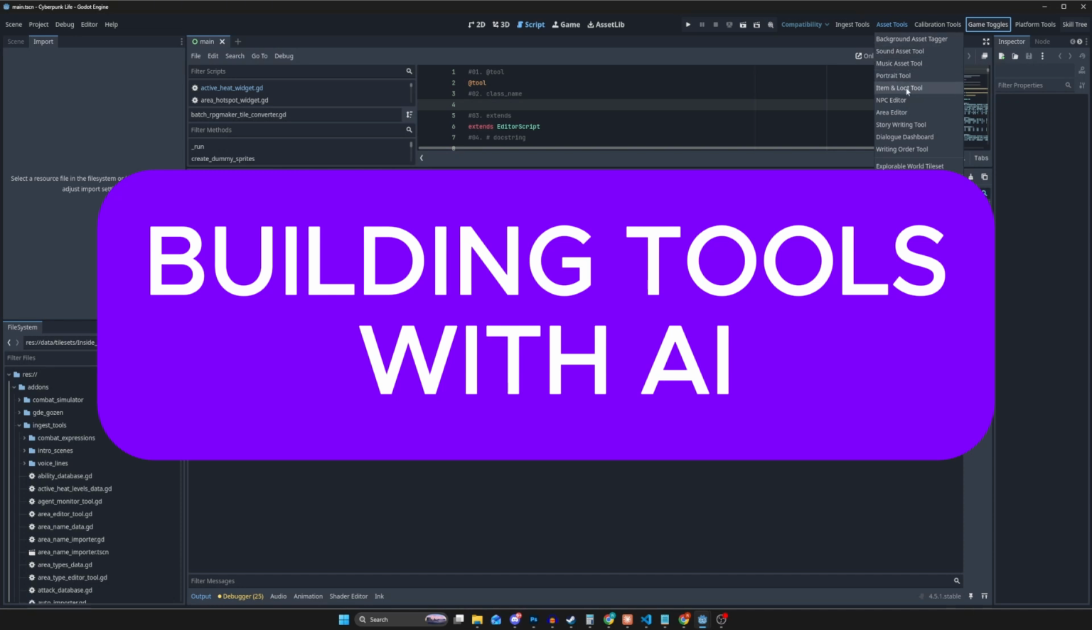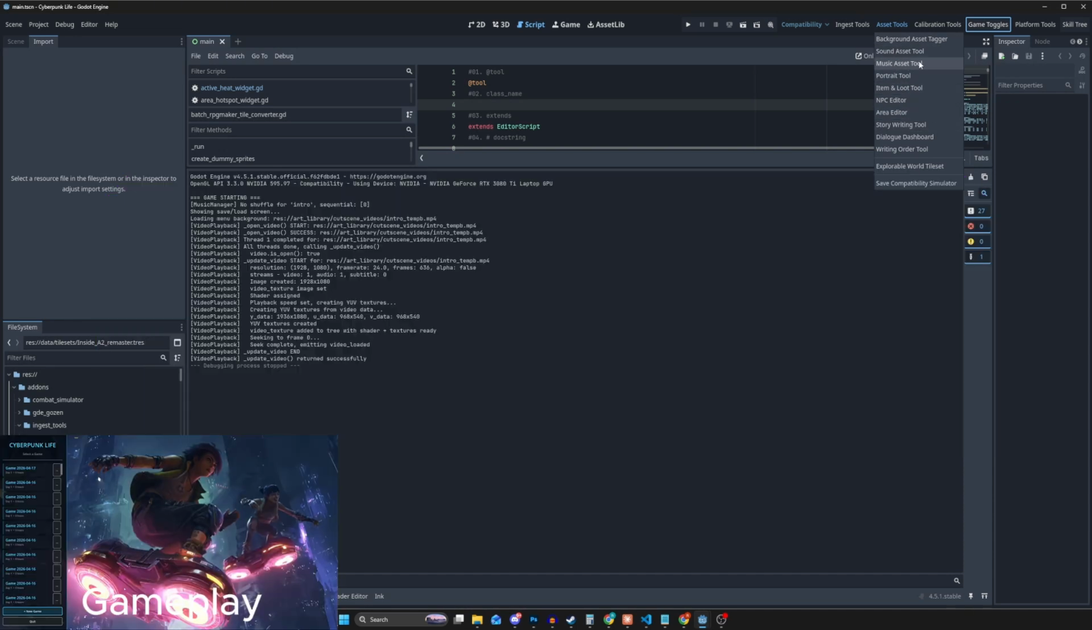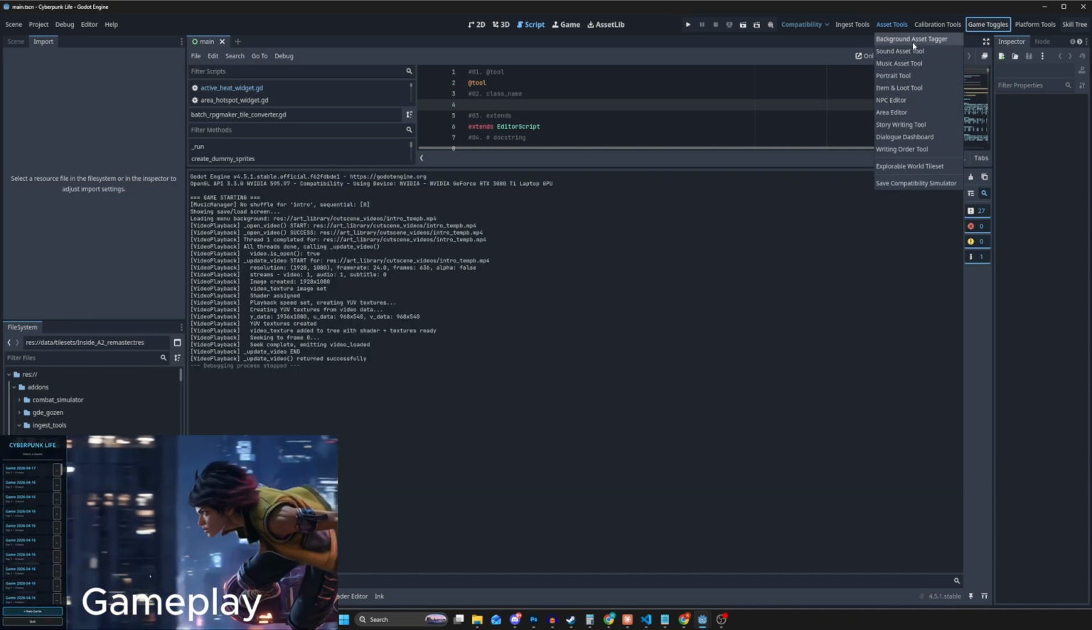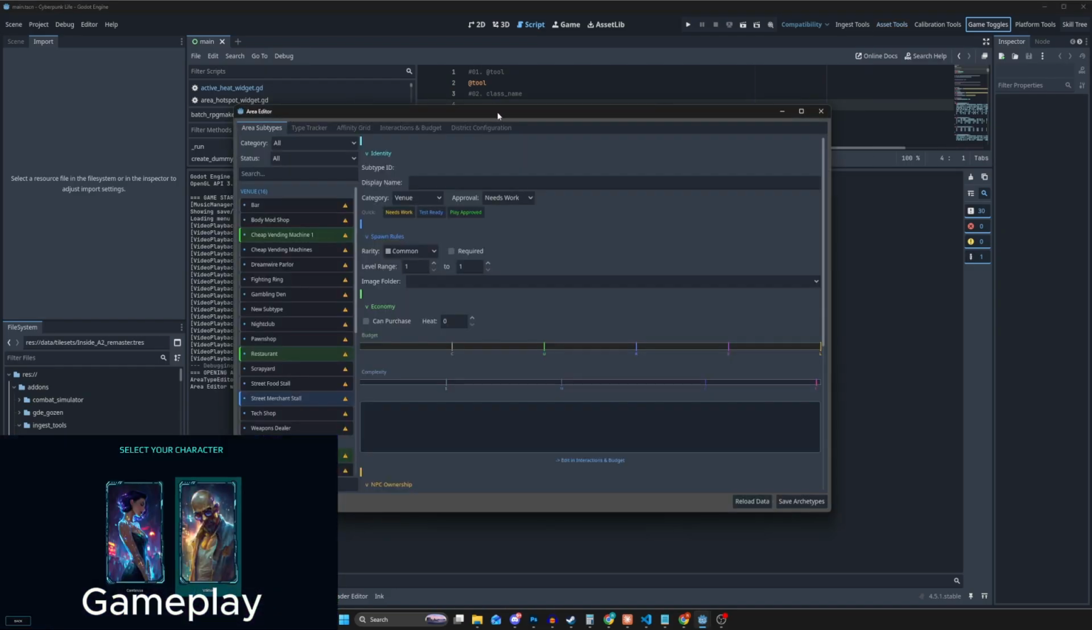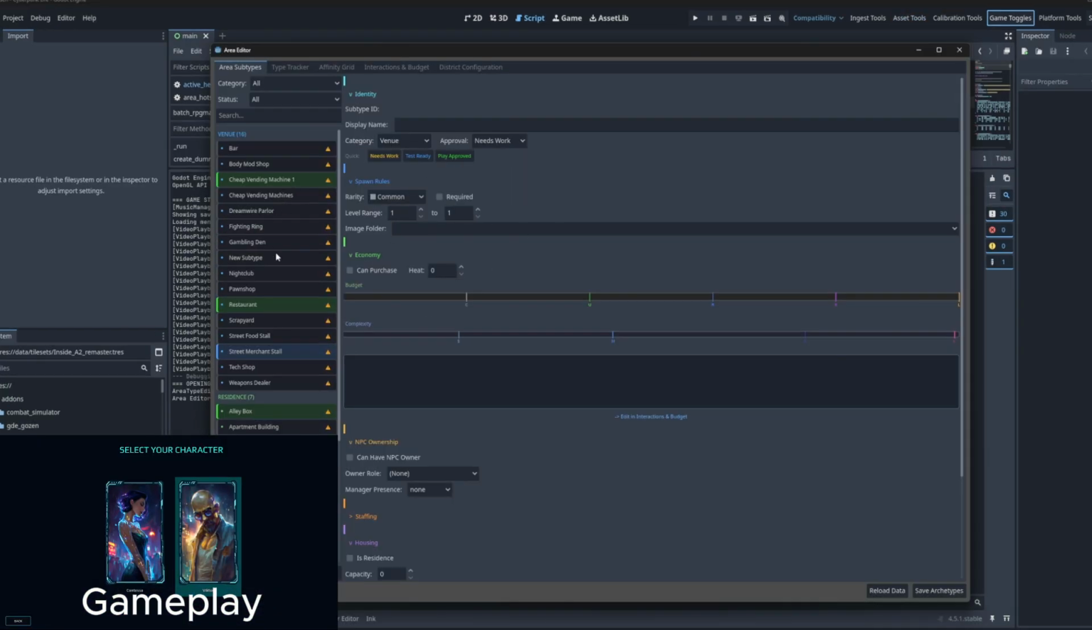I'm going to show you some of the tools that I've been building in the Godot game engine that I had Claude Code vibe code for me. Again, I've not programmed any of these things. This is 100% programmed by the AI.